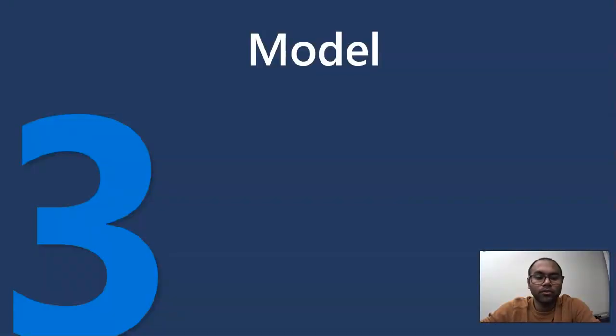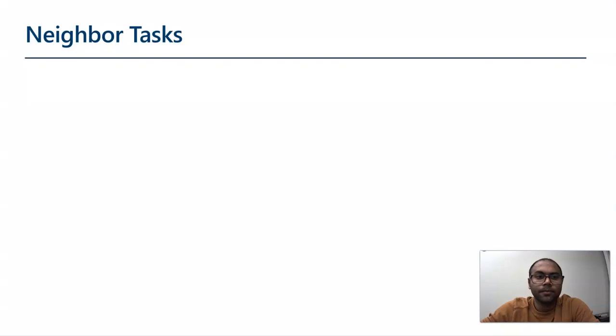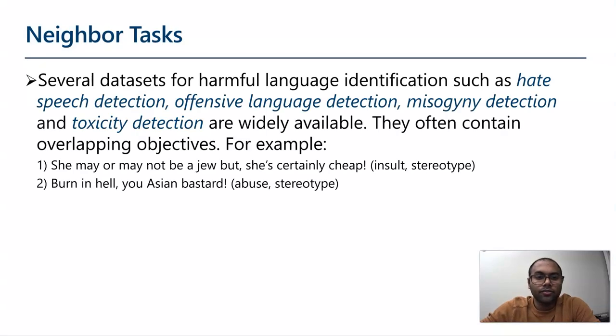Now I'll go into the details of the model. First I'll describe neighboring tasks, followed by our multitask learning model, and then our reinforcement learning guided multitask model. Several datasets for harmful language detection, such as hate speech detection, offensive language detection, misogyny detection, and toxicity detection, are widely available. These tasks have highly reliable gold data available. They often contain overlapping objectives with the target task of stereotype detection.